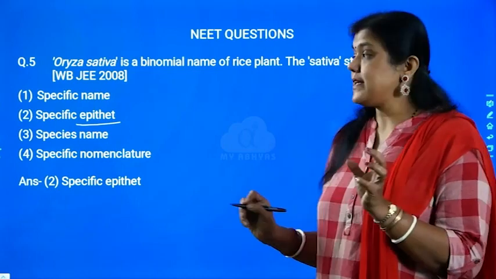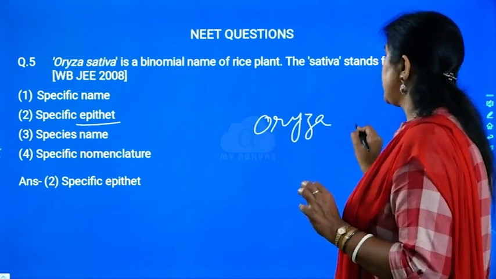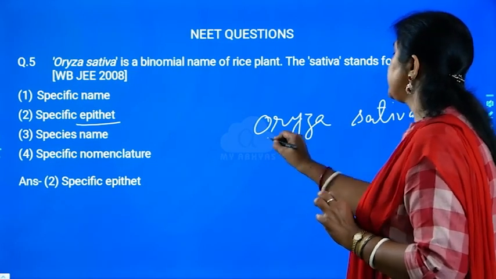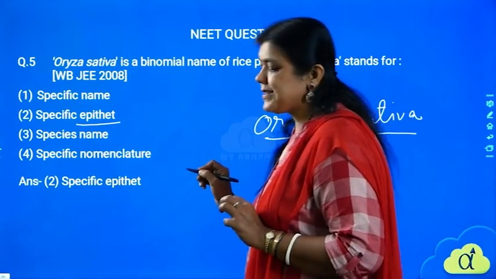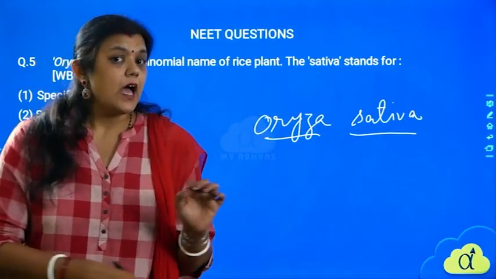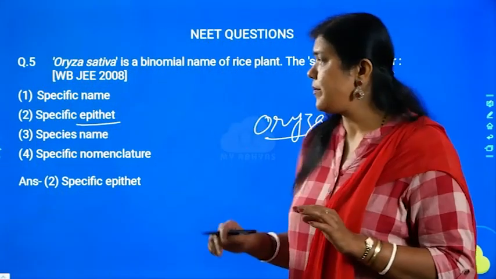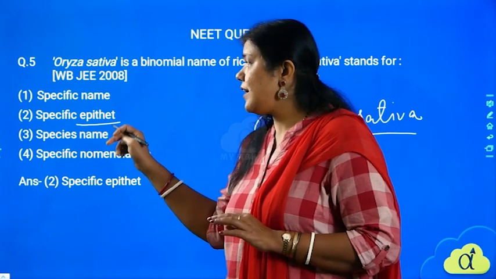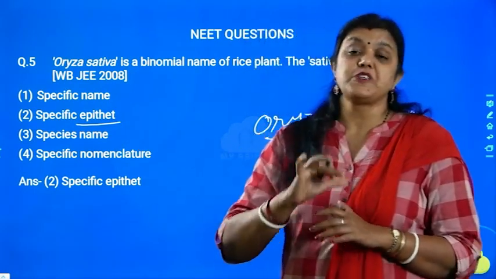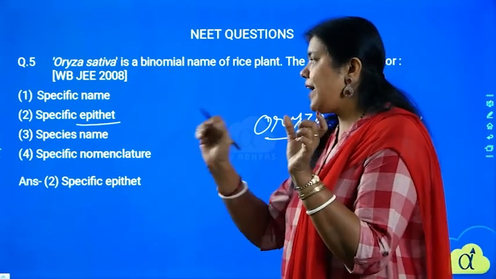Oryza sativa, O-R-Y-Z-A, is the scientific name of the rice plant. Out of this, Oryza stands for the genus and sativa stands for the species. But is it the species name? No, it is not. It is neither the specific name nor the species name. It is also not the specific nomenclature. We call it the epithet.